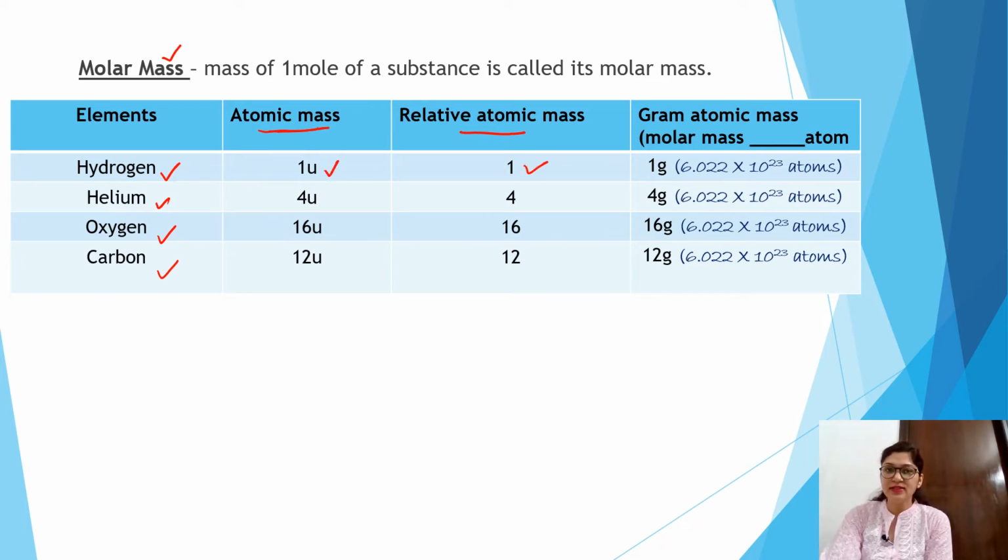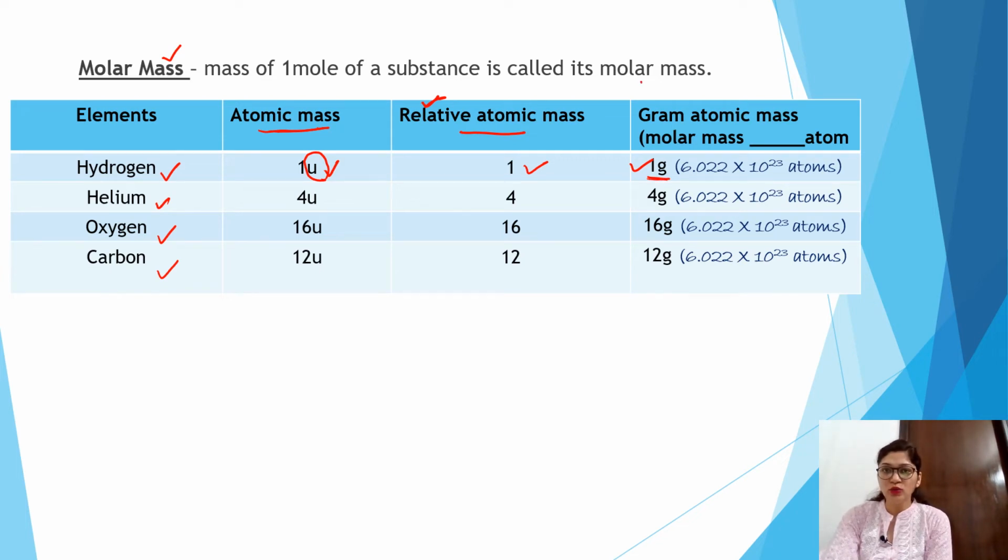Then it is known as the relative atomic mass without any unit. Relative means we use this term with a reference, so without any unit. If I replace this U with G, then it is known as the gram atomic mass, meaning atomic mass in grams.